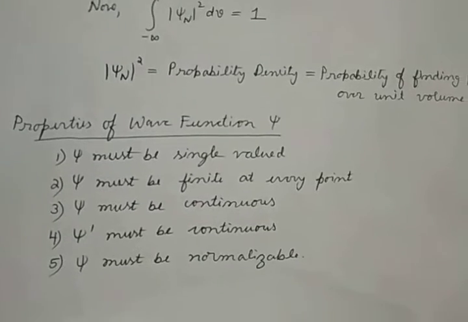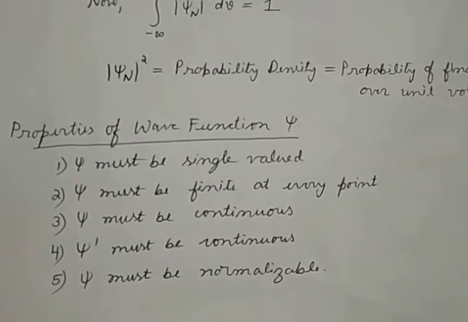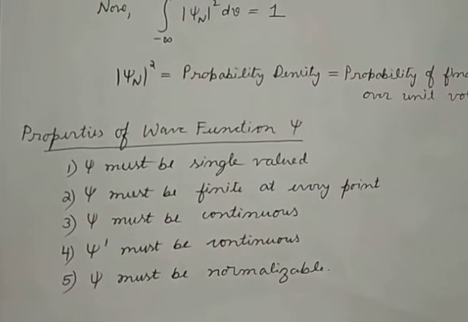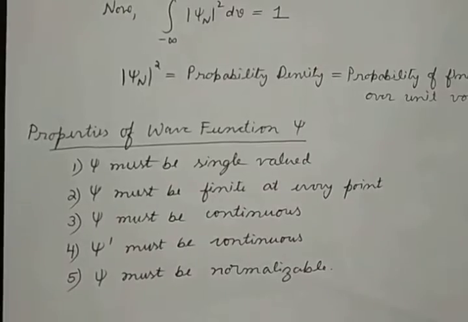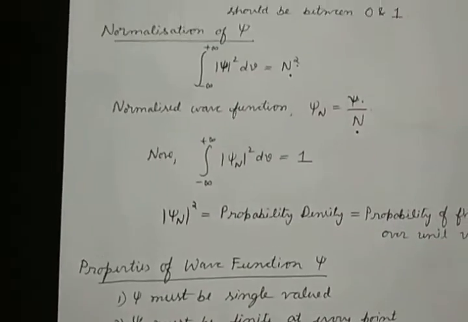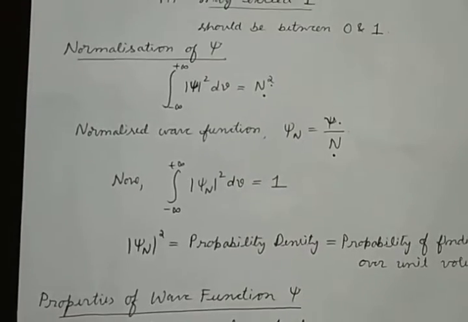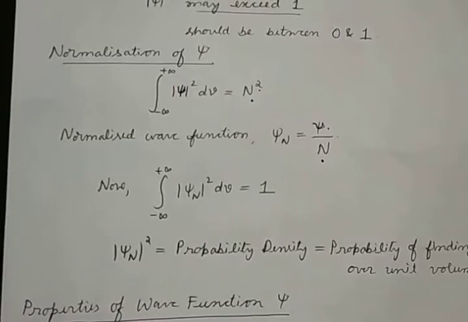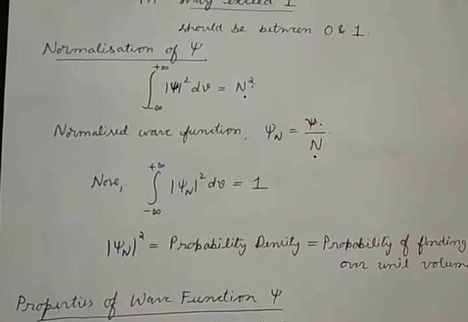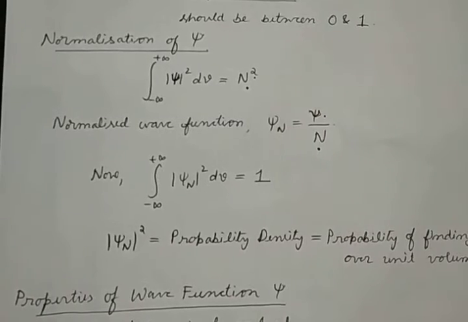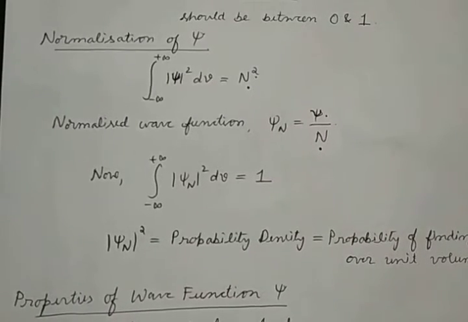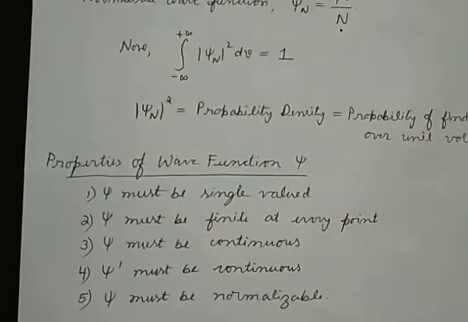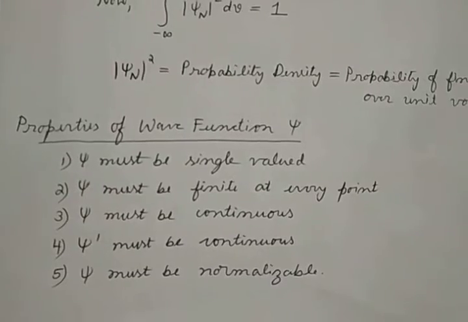So this is how quantum mechanics runs. For a given physical system, there will be a wave function psi associated, and that wave function psi is able to give all the information related to the given system, but that wave function may not be calibrated. Therefore we have to do the normalization of that wave function using the normalization procedure, and after the normalization is done, we will be able to get the exact value of the probability density about the given system. We also have to see that the given wave function satisfies the different properties there.